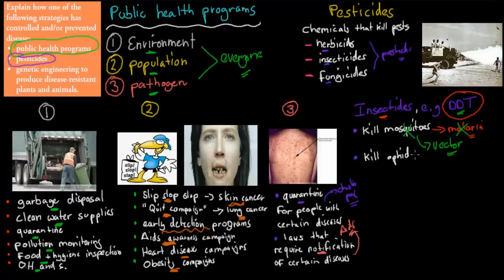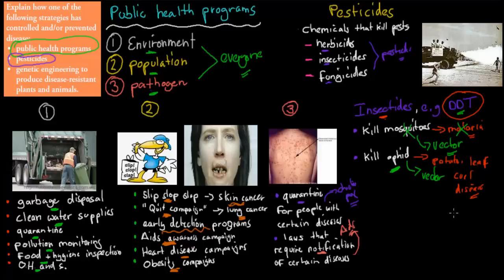Now, also we use it to kill aphids. That's a different type of worm. And these worms are also a vector. So they carry a disease. And they carry a disease which causes something called potato leaf curl disease, which is really problematic. If your potatoes have that disease, then obviously your potato crop will be gone.